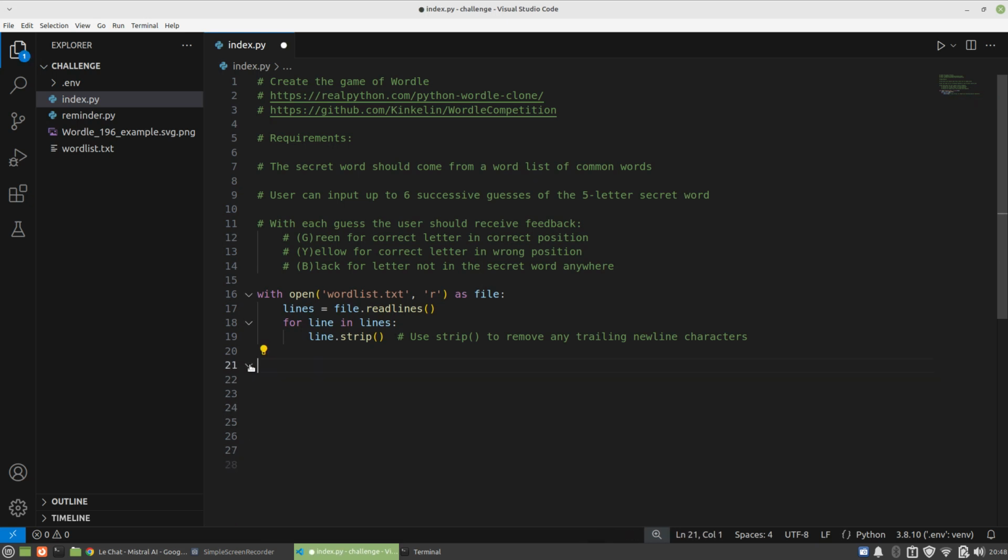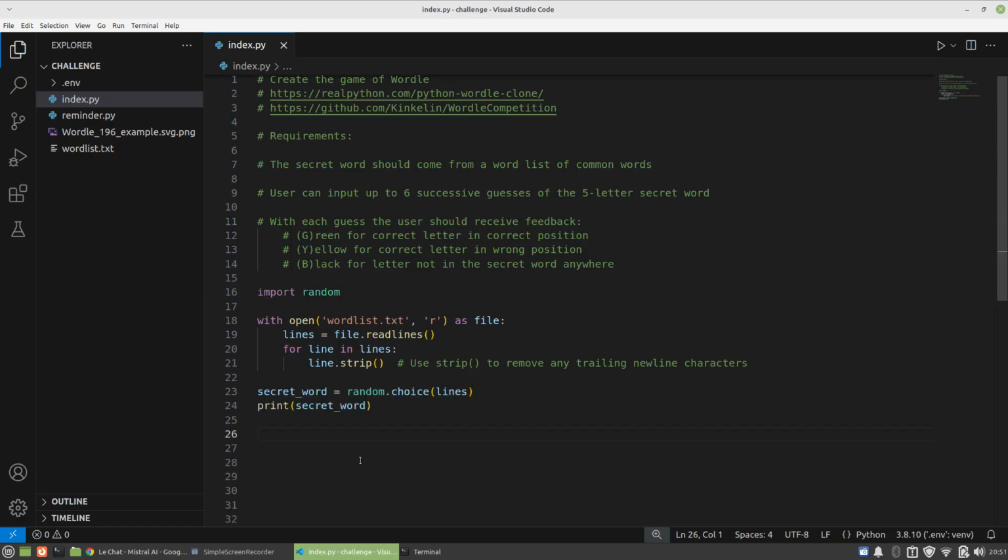So that worked in the sense that we have read the lines into a variable, and we've ensured that the carriage return has been stripped. Now I need to figure out a way of randomly choosing one of the values, or one of the what we call items or elements, from that list of strings called lines. So let me figure that out.